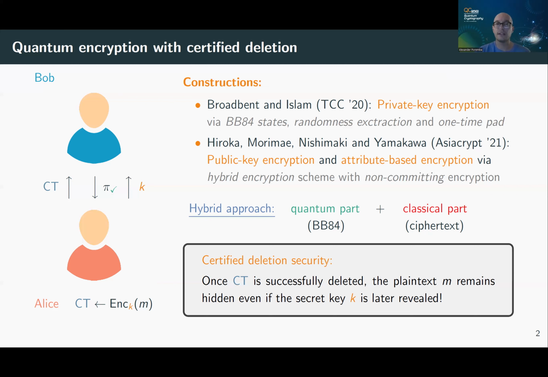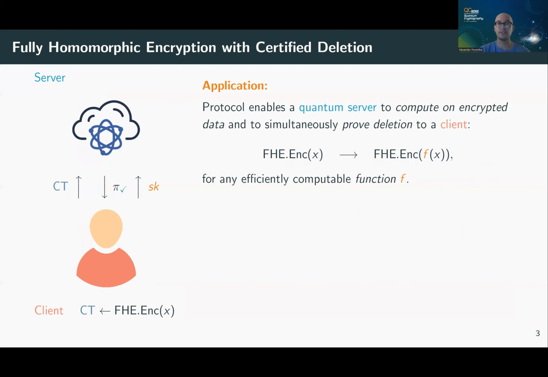What's missing in the construction so far is functionality. If Alice sends a ciphertext to Bob, then Bob can hold on to it and at some point delete it, but there's no functionality involved here. So one thing that's still open is to construct a fully homomorphic encryption scheme with certified deletion.